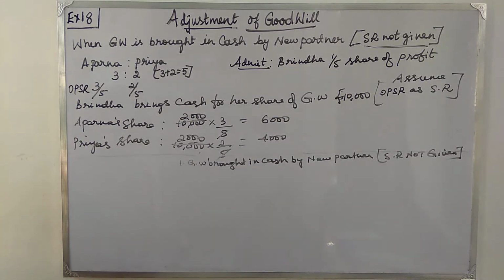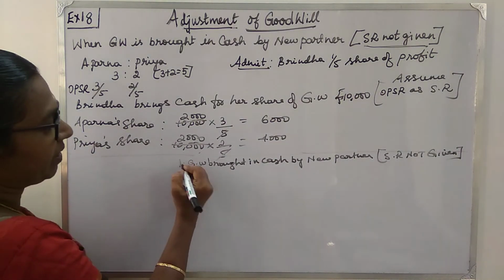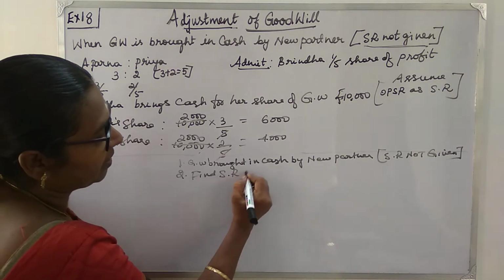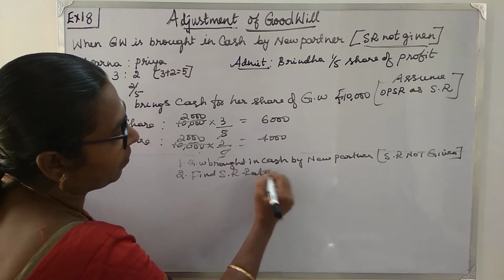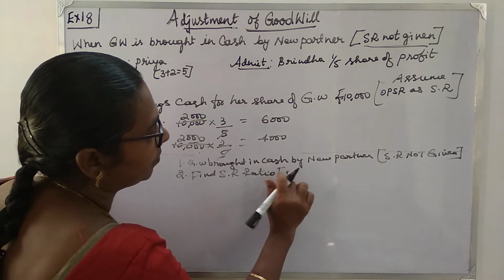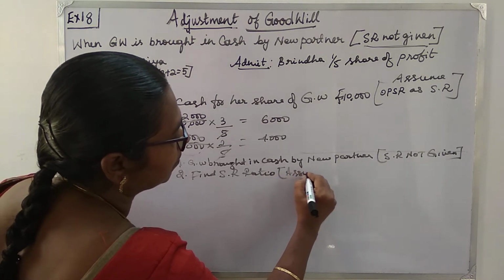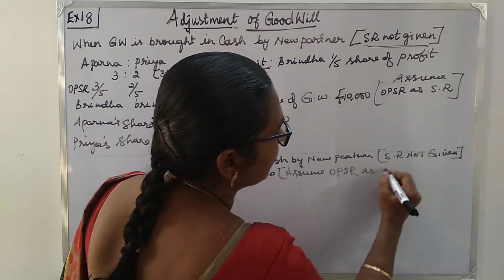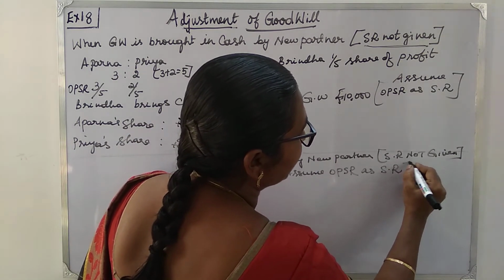Second, we have to find the sacrificing ratio. So what do we assume? Assume the old profit sharing ratio as sacrificing ratio.